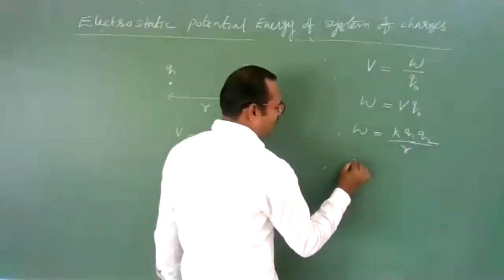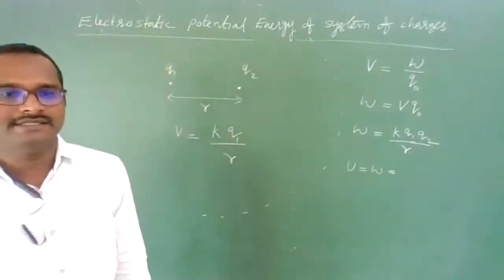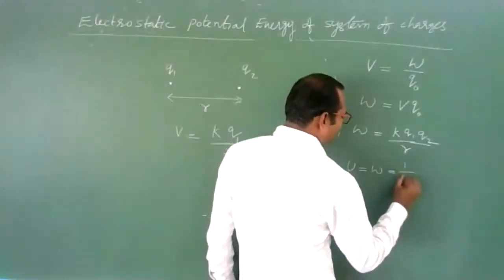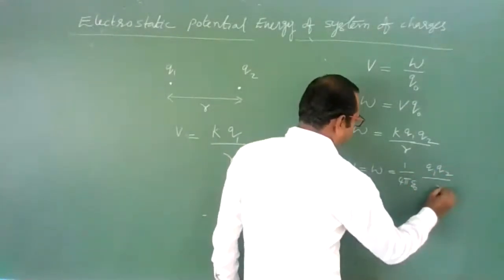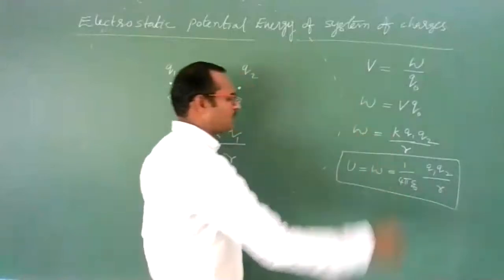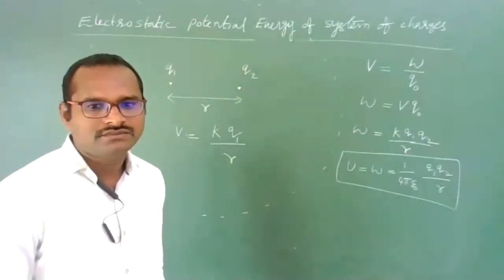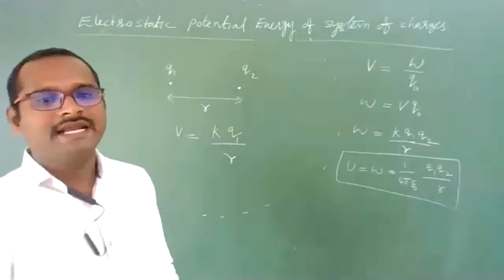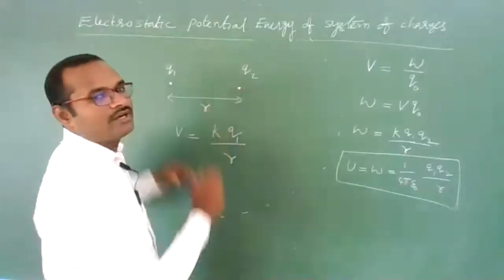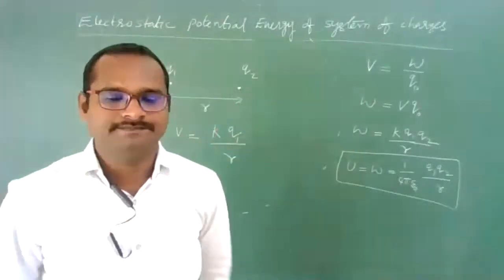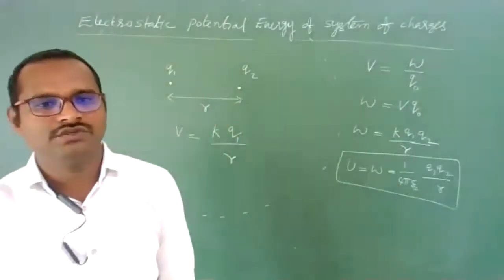So this work done will be stored in the system as electrostatic potential energy, that is equal to K, which is nothing but 1 by 4 pi epsilon naught, Q1 Q2 by R. Yes, this is the formula for electrostatic potential energy due to two charges Q1 and Q2 which are separated by a distance small r. Got it, students? Just remember this formula: 1 divided by 4 pi epsilon naught Q1 Q2 by R.